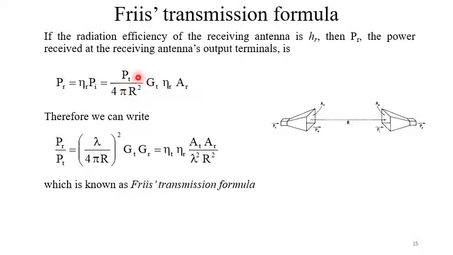So putting the value, we can write PT divided by 4 pi r square GT eta r into AR. So we can write PR by PT equal to lambda by 4 pi r whole square GT GR, that is eta T eta r AT AR by lambda square r square. This one is called the Friis transmission formula.